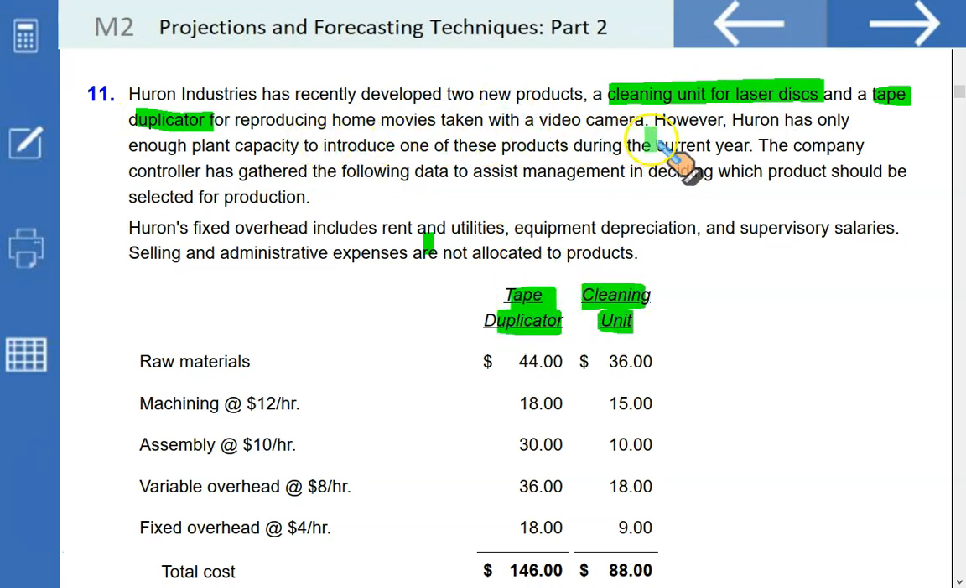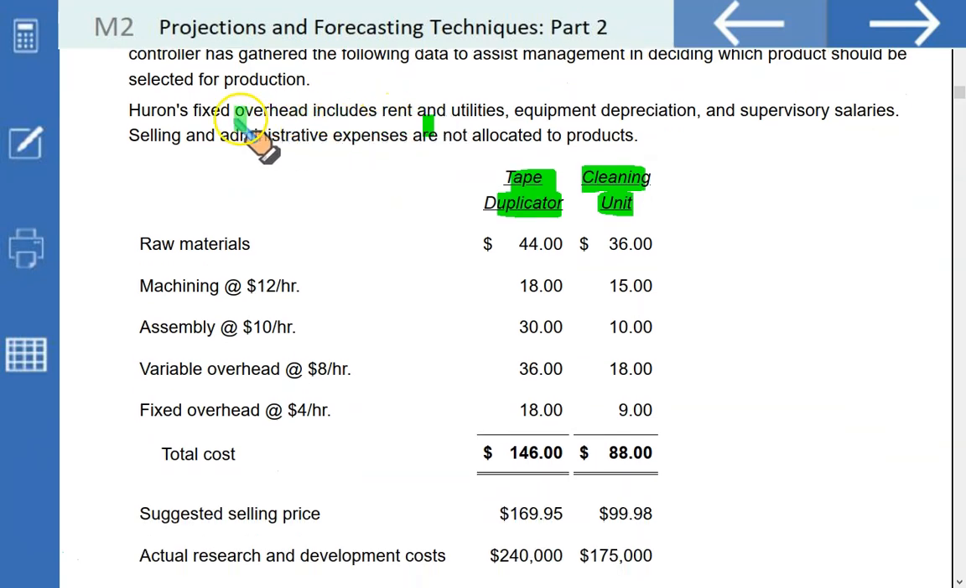Tape duplicator. However, Huron has only enough plant capacity to introduce only one of these products. The company controller has gathered the following data to assist management in deciding which product should be selected. Huron's fixed overheads include rent, utilities, equipment depreciation, and supervisory salaries.